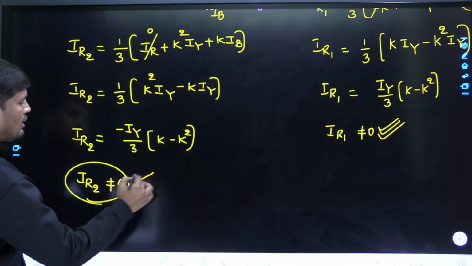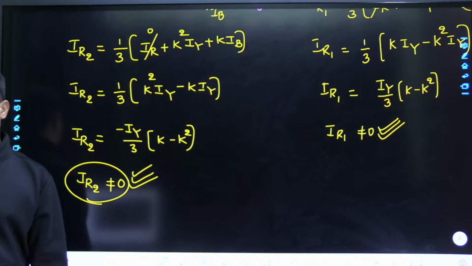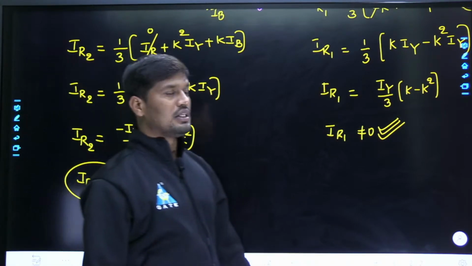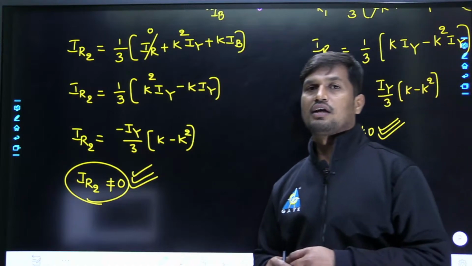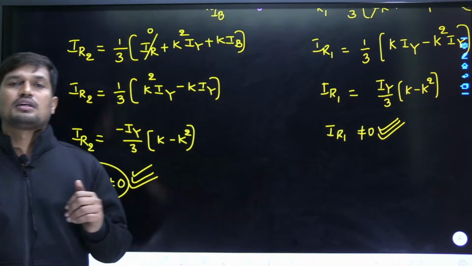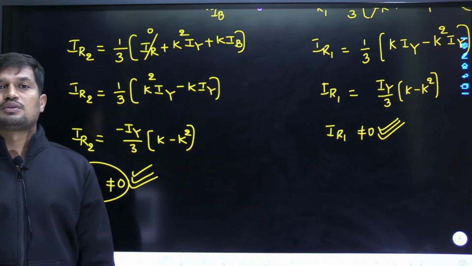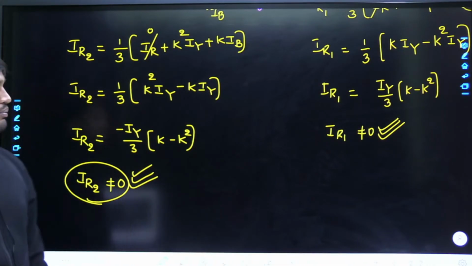Now tell me, in case of a line to line fault, we have a positive sequence component as well as a negative sequence component. There is no zero sequence component, because a line to line fault is an unbalanced fault without any ground. During an unbalanced condition without any ground, we have only the positive sequence component as well as the negative sequence component. There is no zero sequence component. This is the most important point.